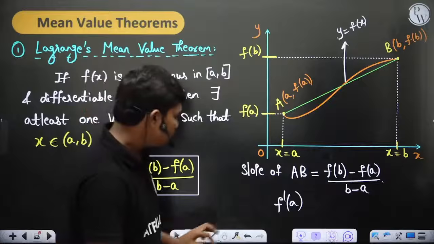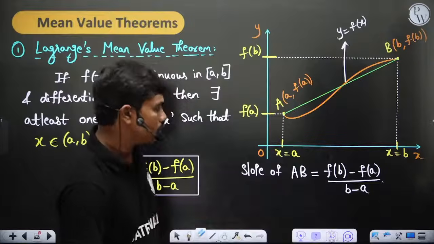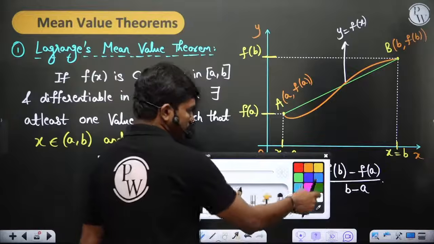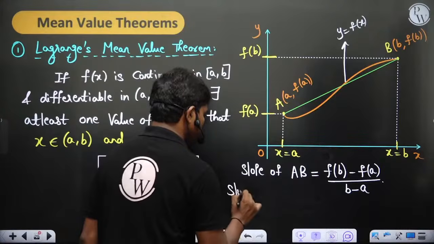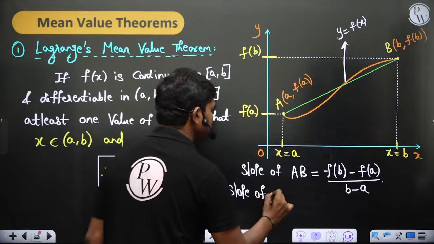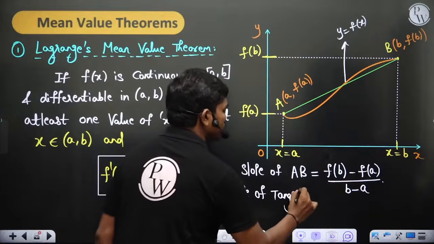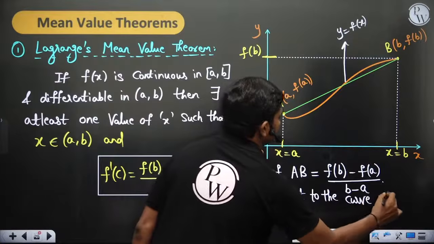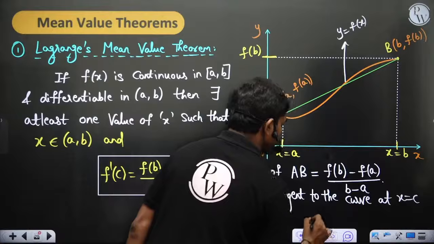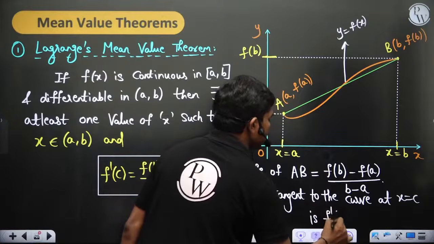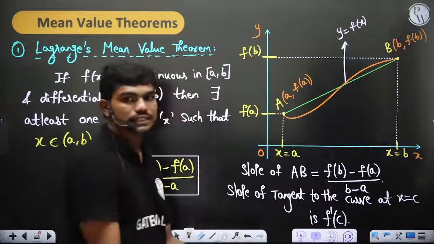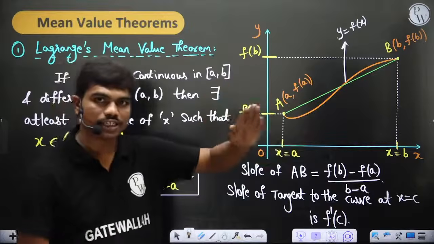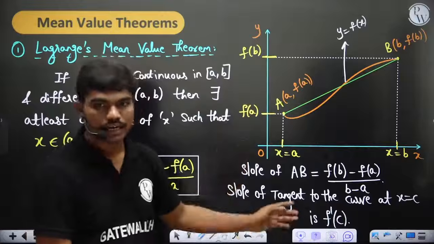Okay, so let's see. If you calculate f dash of a, of course, then the slope of tangent to the curve at x is equal to c is f dash of c, of course. Okay, so this is f dash of c, because ultimately if you take any point c, then ultimately the slope of the tangent to the function at that point c is nothing but f dash of c, of course.